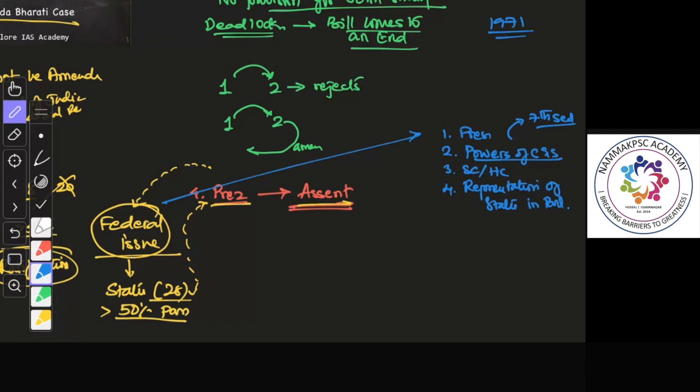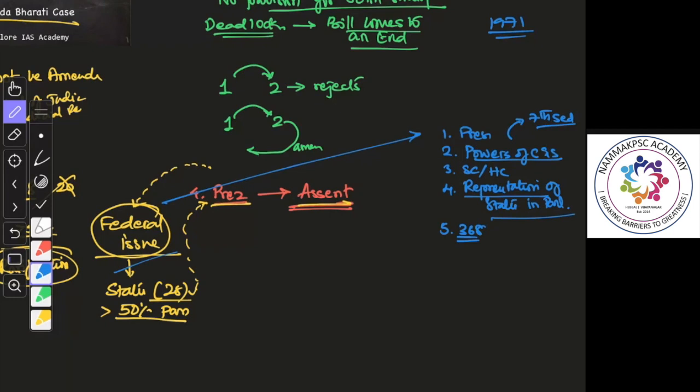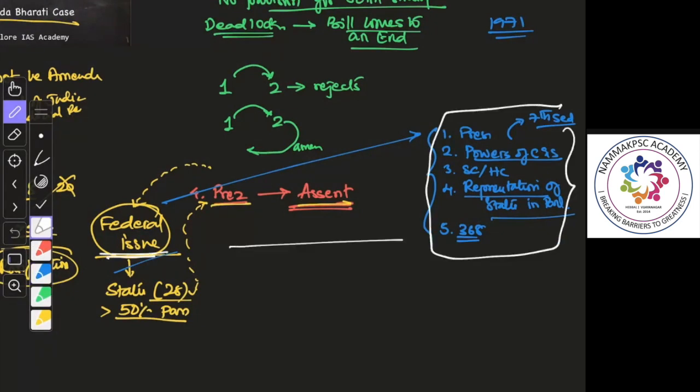That also was done through a constitutional amendment, right? All that can be done only through a constitutional amendment requiring the approval of the states. So, representation of states in the parliament. And finally, Article 368 itself, that is, amending the constitution itself. If any change has to be done to the procedure, it can be done only with the approval of the states. Is that okay? So these 5 things are called federal issues, and they require the states to ratify them.